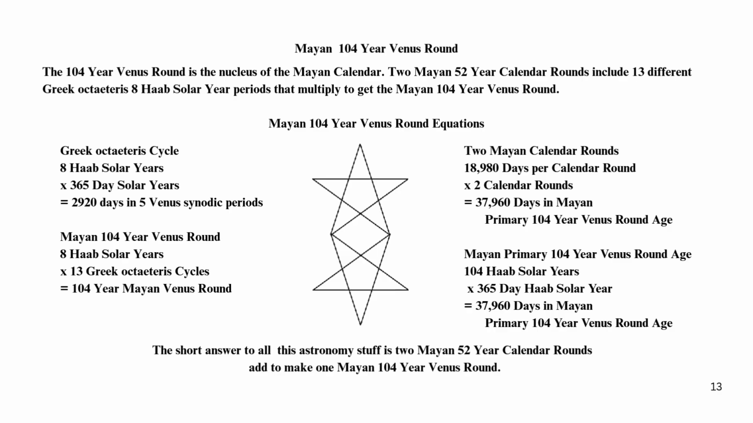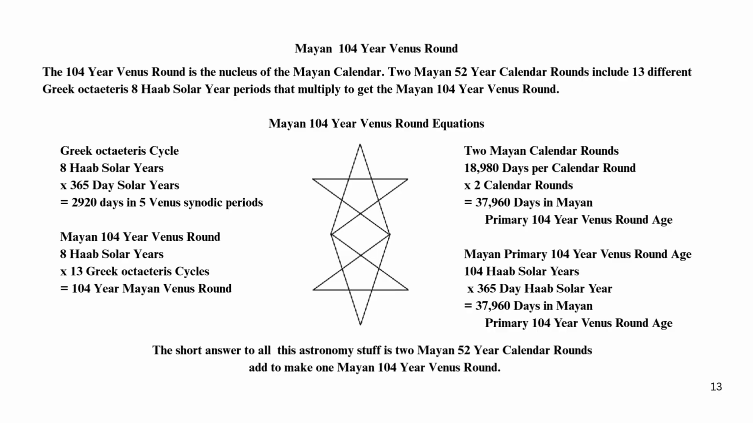2 Mayan calendar rounds. 18,980 days per calendar round times 2 calendar rounds equals 37,960 days in Mayan primary 104-year Venus round age. Mayan primary 104-year Venus round age: 104 HoH solar years times 365-day HoH solar year equals 37,960 days in Mayan primary 104-year Venus round age.